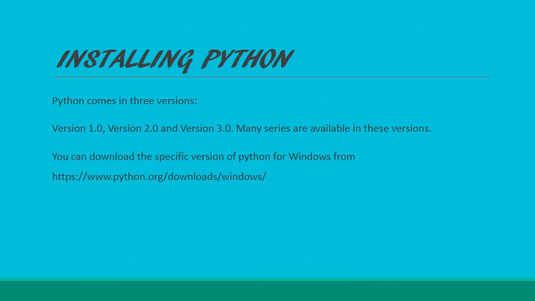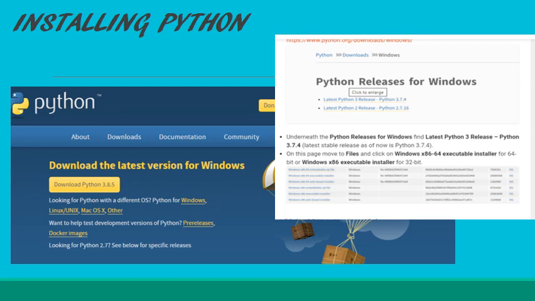Installation of Python. In Python there are version 1, version 2 and version 3 available. Many series are available in these versions. We can download a specific version of Python for Windows from python.org downloads. Let me show the steps on how to download. You can install Python on any operating system such as Windows, Mac OS, Linux, Unix or any other operating system. To install Python on your operating system, go to the link